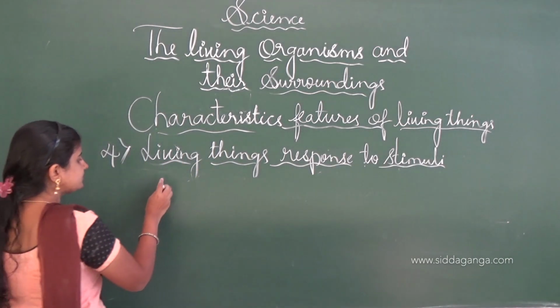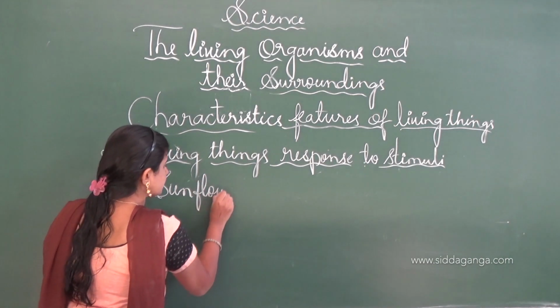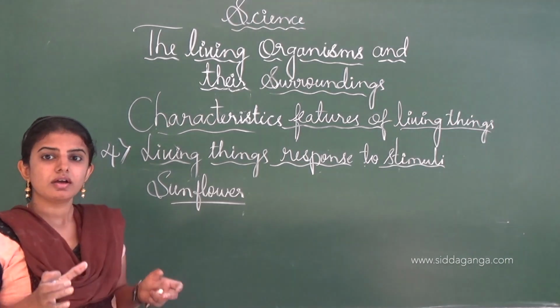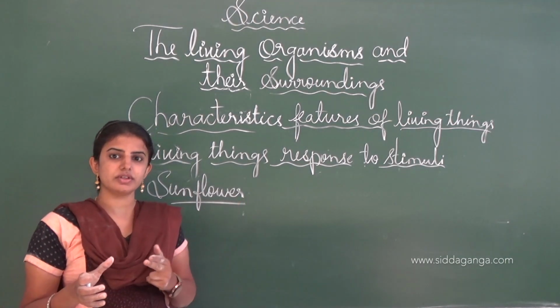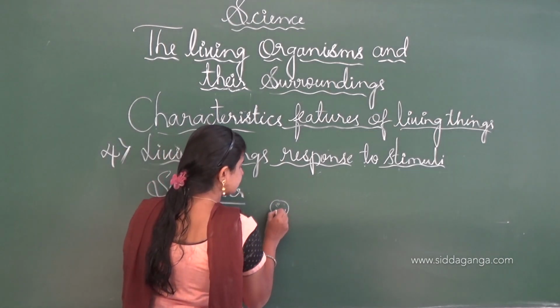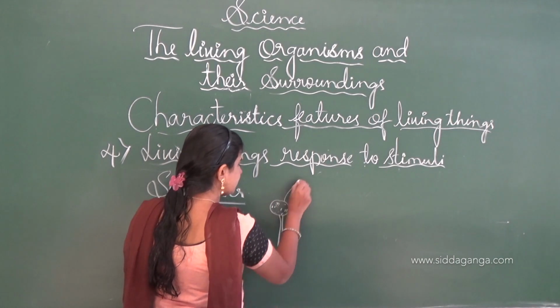For example, the sunflower. The flower will turn as the sunlight falls on it. Consider this is the flower of the sunflower, and this is the plant of the sunflower.